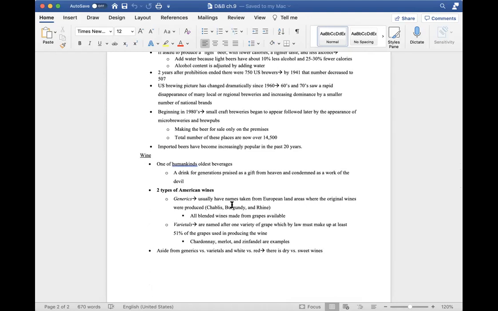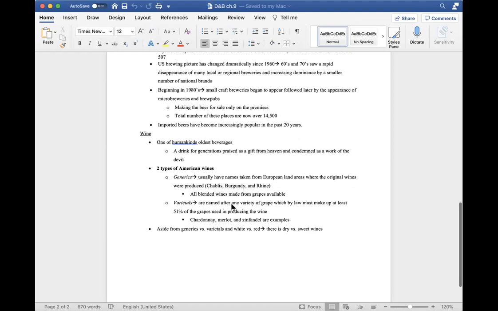Within the beginning of this chapter, they also get into talking about wine. Wine is one of humankind's oldest beverages, a drink that for generations has been praised as a gift from heaven and condemned as a work of the devil. Although a large amount of wine is now produced in mechanized, sterilized wine factories, many small wineries operate alongside the industry. And the tradition continues that careful selection and cultivation of grapevines, good weather, precise timing of the harvest, and careful monitoring of fermentation and aging can result in wines of noticeably higher quality.